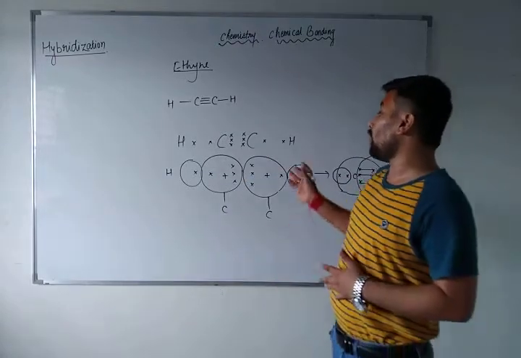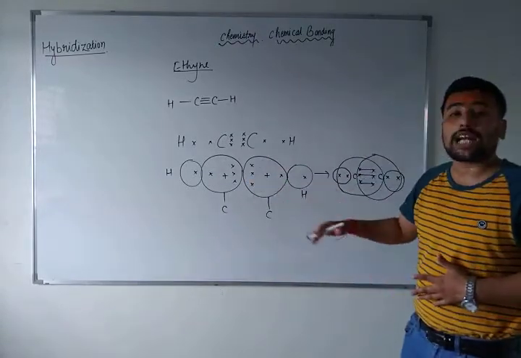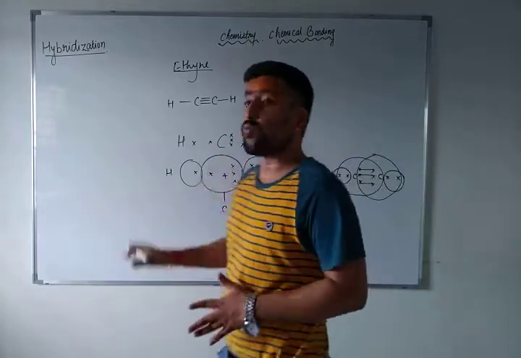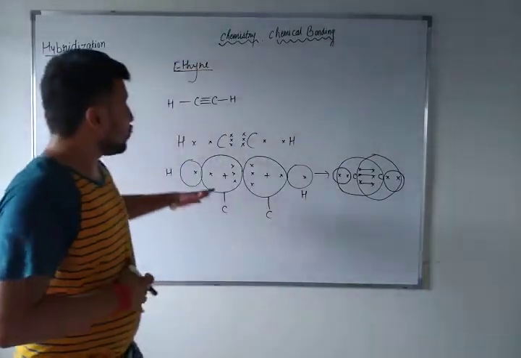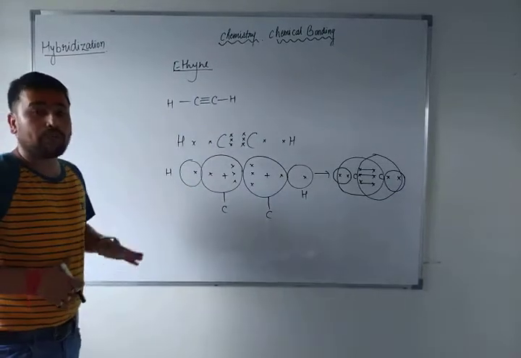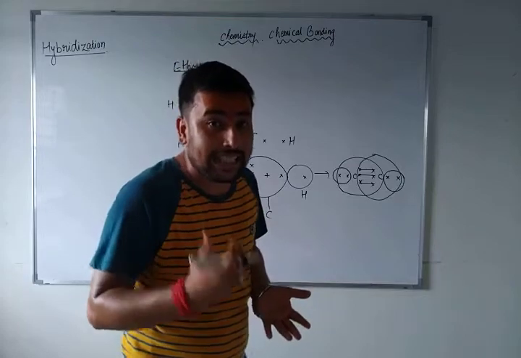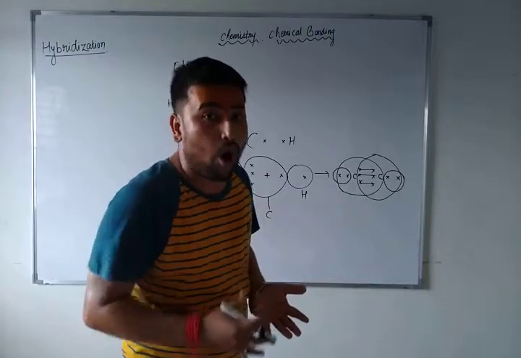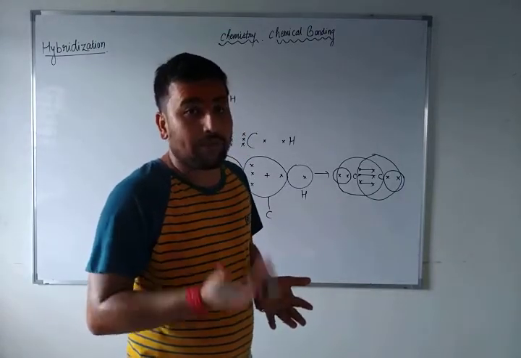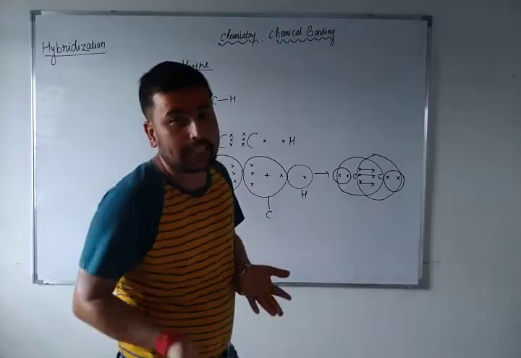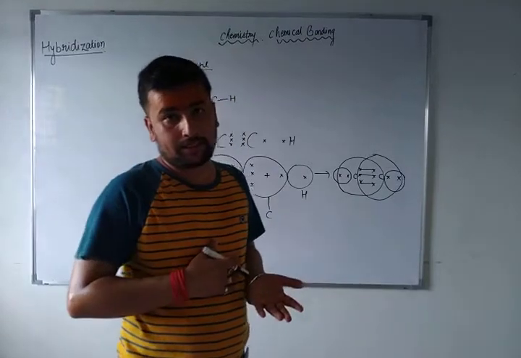So now the question was how this overlapping had occurred. As I have shown you here, you can understand the concept of why overlapping occurs. The reason is that each and every element has a tendency to complete its octet. How will they complete their octet? By sharing their electrons, by transferring their electrons, by gaining electrons.